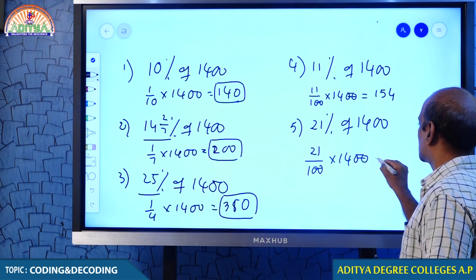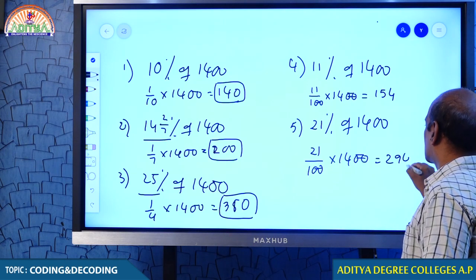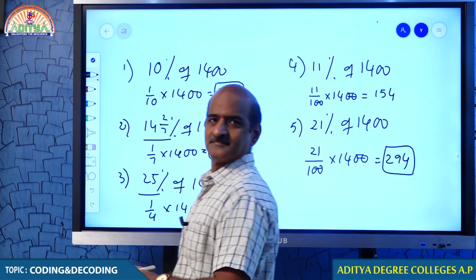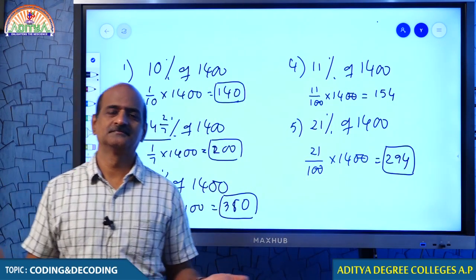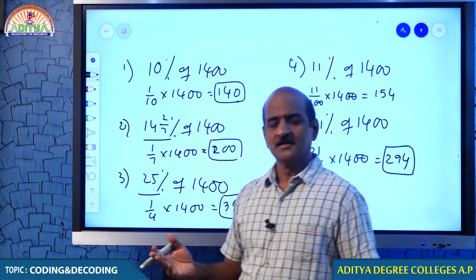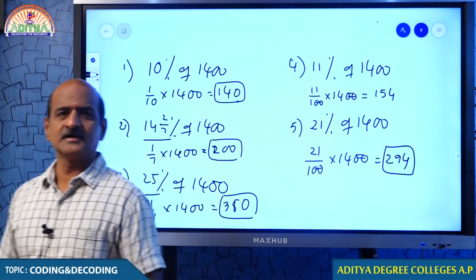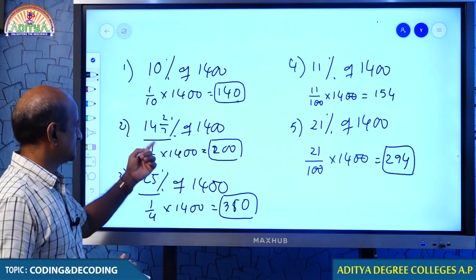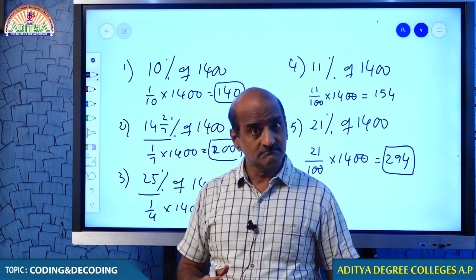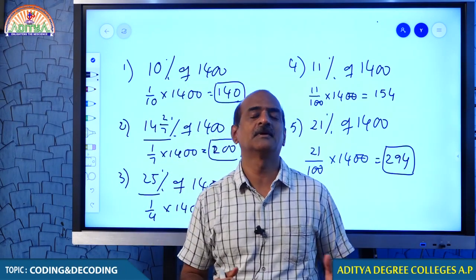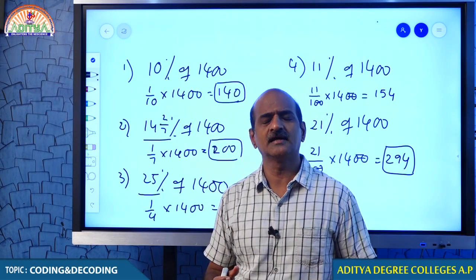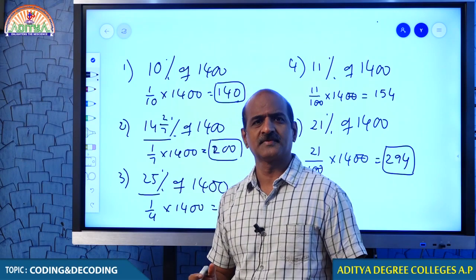By the way, your answer must be 294. I hope you understand this. So if the fractions are convenient, we can straight away take the fraction, because 14 2 by 7% is straight away 1 by 7. Sometimes it may take some time to get the values, but in many cases getting the calculation is not a very big issue.